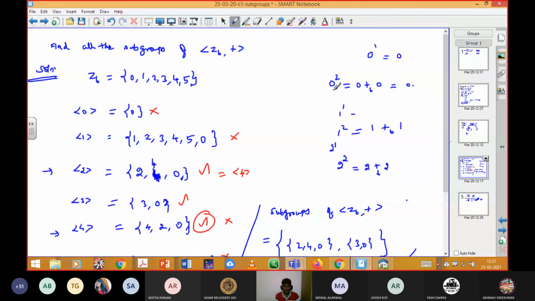That's why I explained that 2 cube should not be considered as 2 into 2 into 2. Here 2 cube means 2 star 2 star 2, where star represents plus 6, that is addition modulo 6. That means 2 addition modulo 6, plus 2 addition modulo 6, plus 2. It varies with respect to the problem. Okay, sir. Thank you, sir. Okay, fine, thank you.